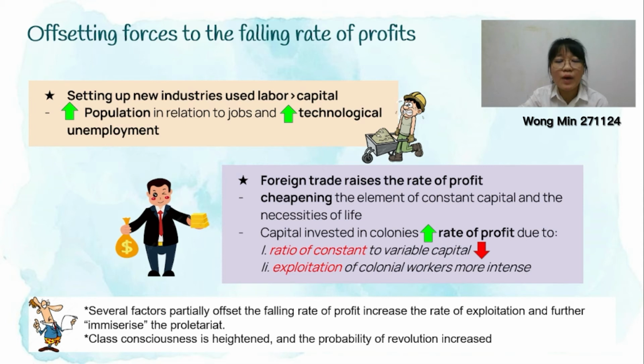Okay, and the last way is foreign trade raises the rate of profit by cheapening the elements of constant capital and the necessities of life. So capital invested in colonies will have a higher rate of profit because of two reasons. The first is the ratio of constant to variable capital is lower, and the second is exploitation of colonial workers is more intense. So when they have a higher rate of profit, eventually they will offset the force of falling rates of profit.